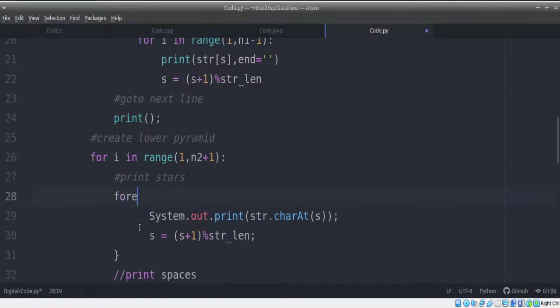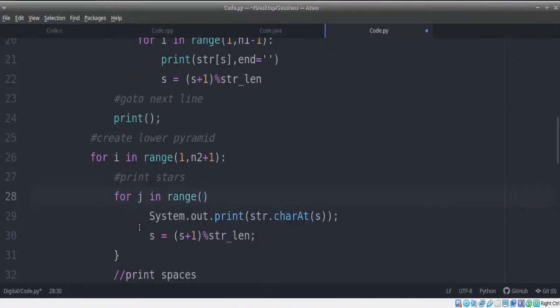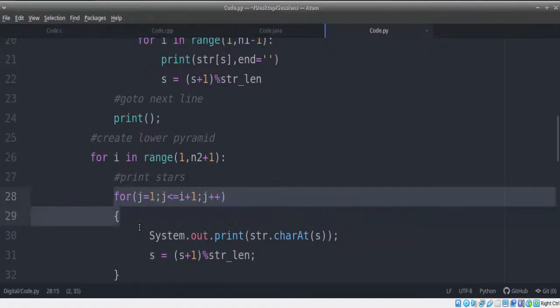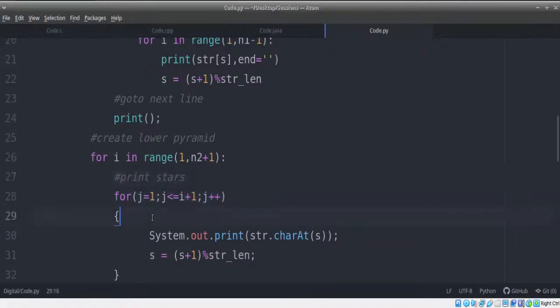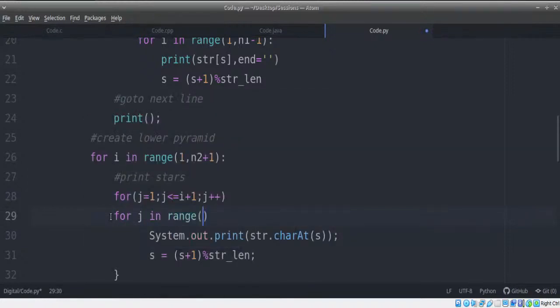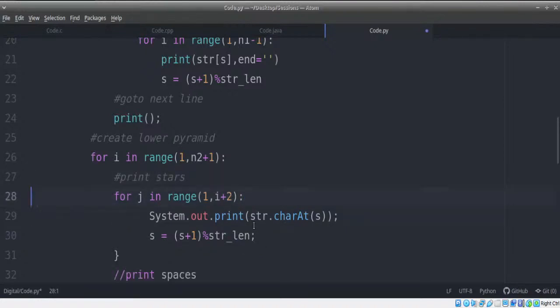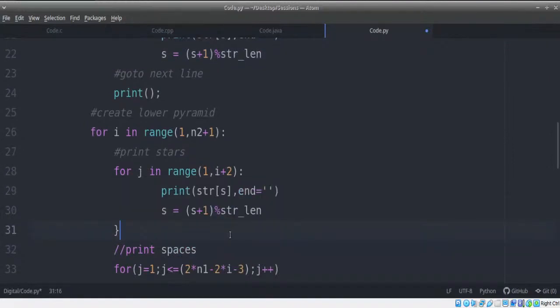So for J in range of, let's just take a look at this again. J goes from 1 to I plus 1. So for J in range of 1 comma, sorry, let me write it down here. For J in range of 1 comma I plus 2 here, because I plus 1 is the stopping range. So this is how we just need to change it.